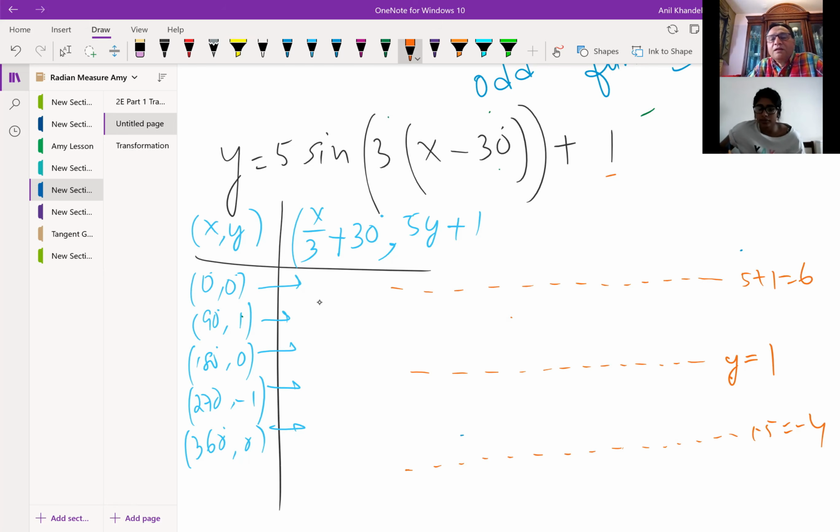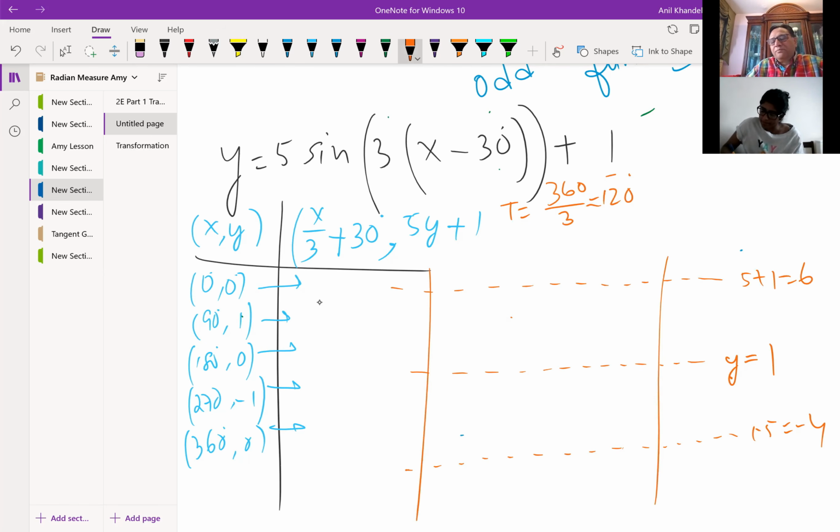Just make this x. Okay. What is the time period? So the time period for this is, because there are 3 cycles within 360 degrees, 360 divided by 3 is 120 degrees, correct? So let us say I make a frame, which, I mean, I'm not using any graph paper, but you can start from 0 and go to 120, to get 1 full cycle of the sine wave, correct? Divide this into 4 equal parts, because if you have 4 quadrants and 5 key points, starting with 0, maximum at the next point. So 4 equal parts.